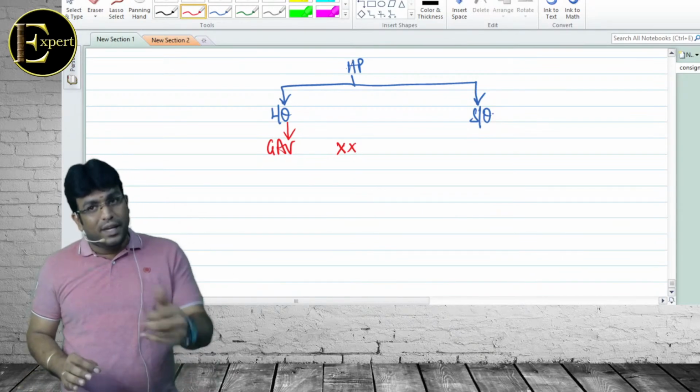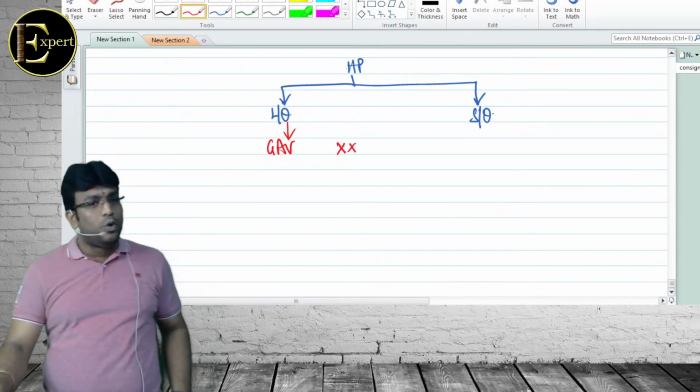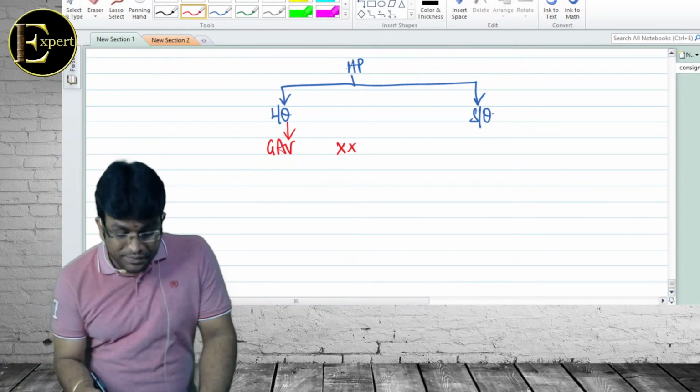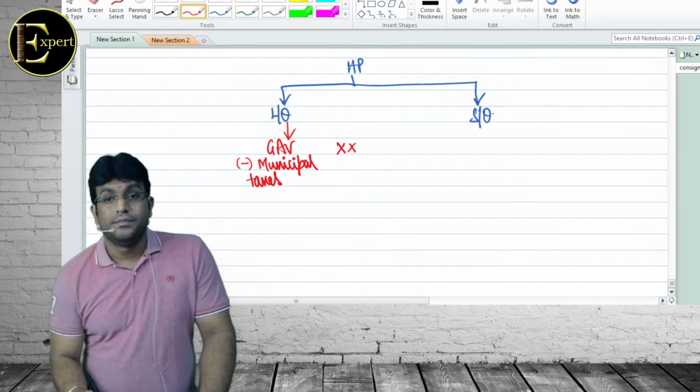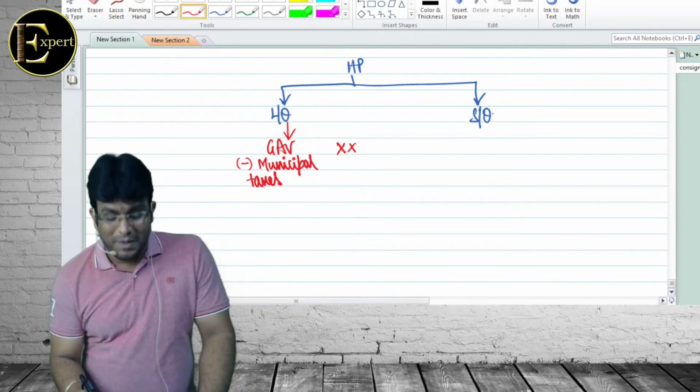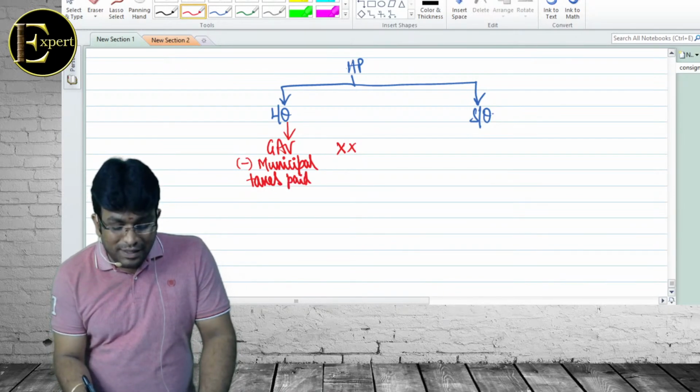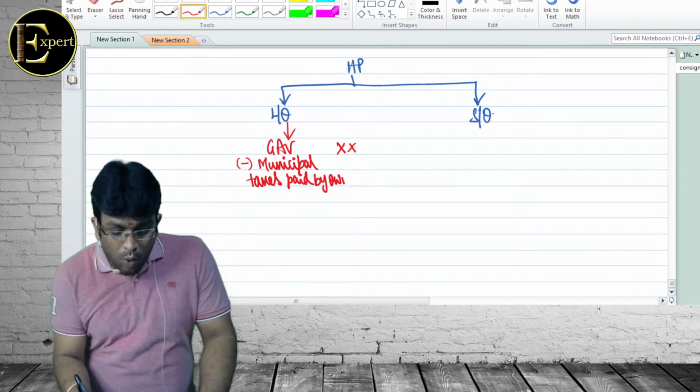That's how they are trying to tax you. So how to calculate GAV, we'll talk in detail. Today only we'll complete that. Don't worry. So what is the starting point? GAV. From this we'll reduce municipal taxes paid by owner.